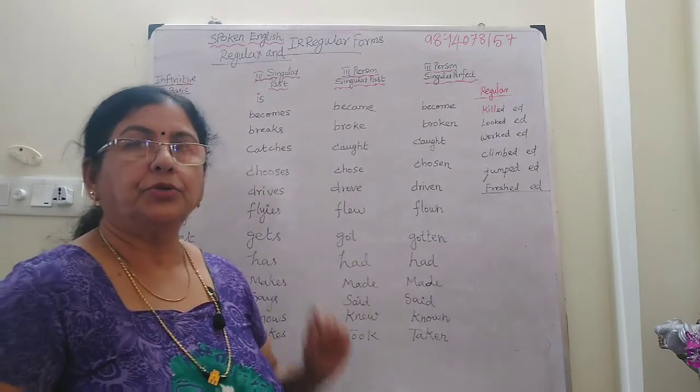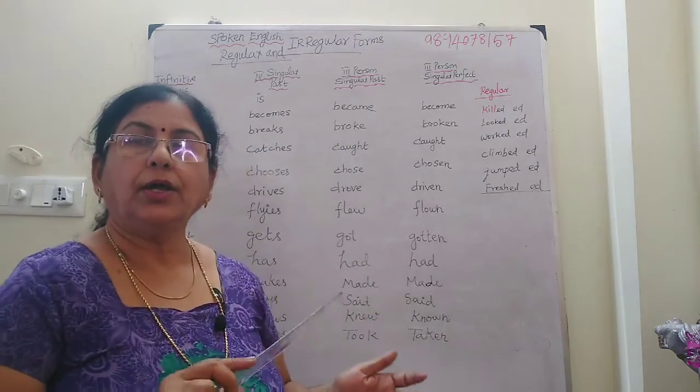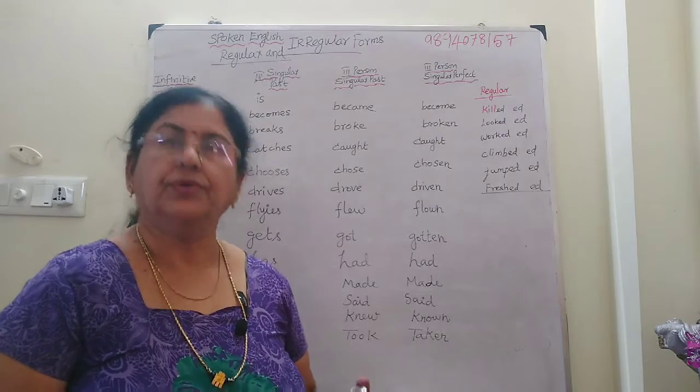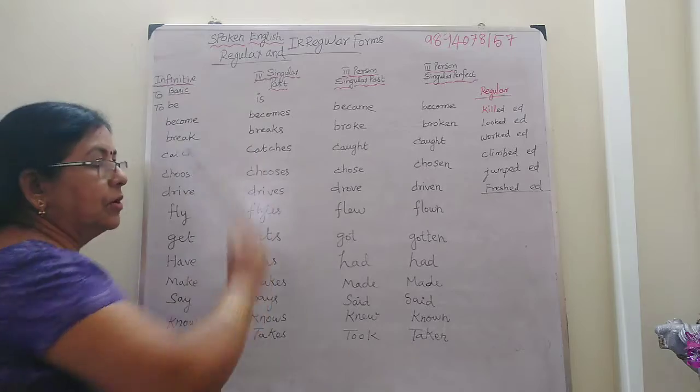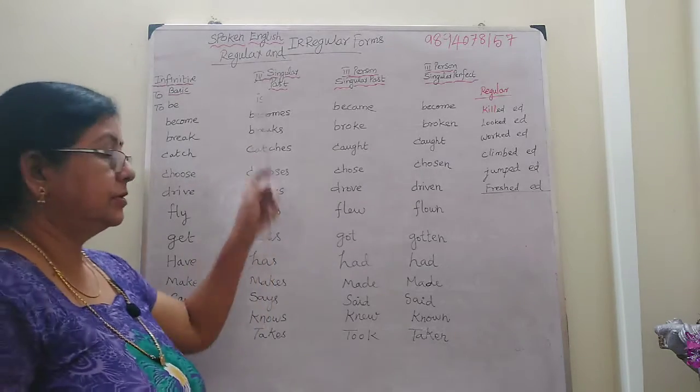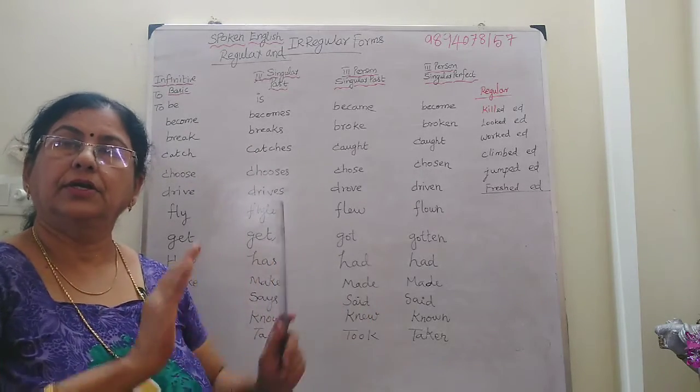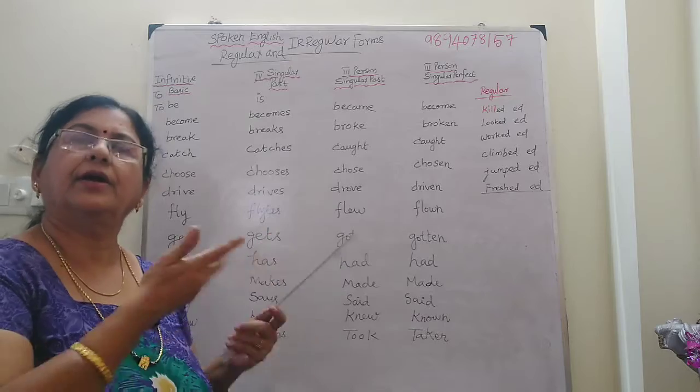Spoken English part 2. Today, regular and irregular forms of verbs. Okay, let's see. Regular and irregular. What do you mean by regular? Regular, that is regular, correct?